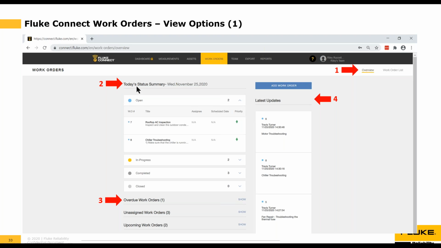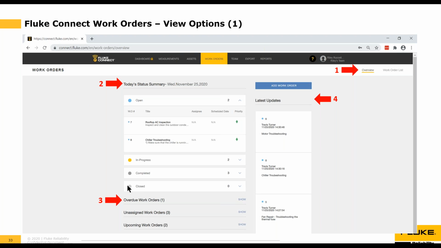So next to the number 2, you can see that I took this screenshot back on Wednesday, November 25th. And at that time, I had 2 open work orders, 2 in progress work orders, and 3 completed work orders. And you'll notice that all of the different statuses are color coded. So open work orders will always show up with a little blue dot. In progress work orders will always show up with a yellow dot. Completed work orders will always show up with a dark gray dot, and closed work orders will be a light gray.